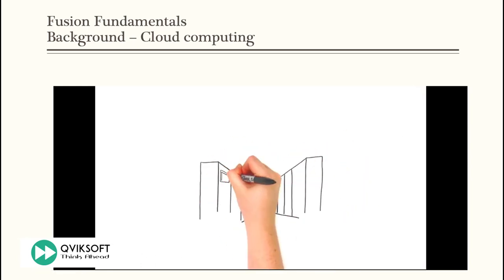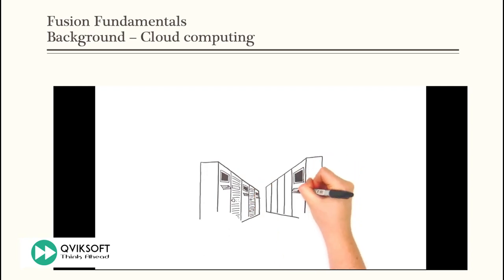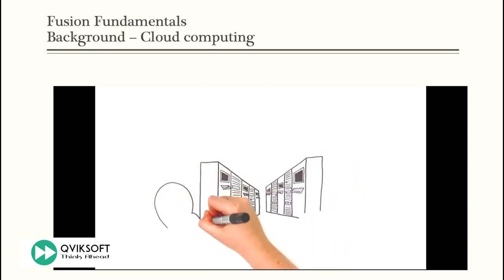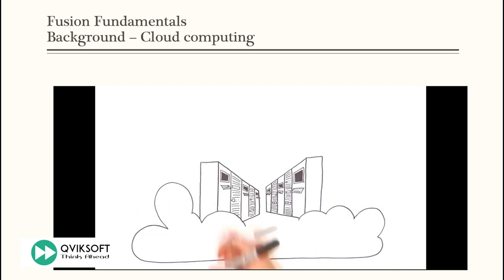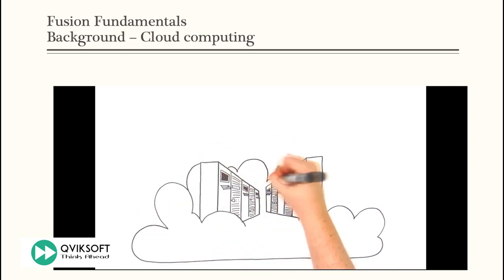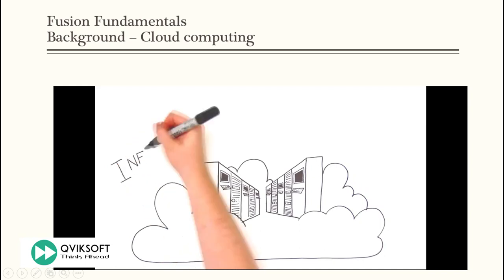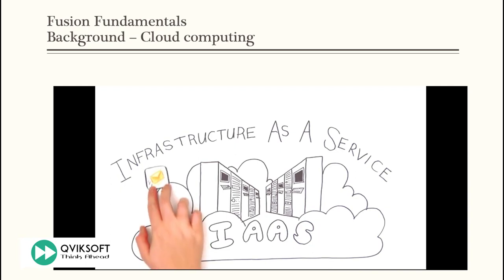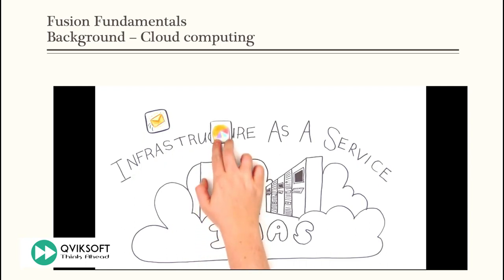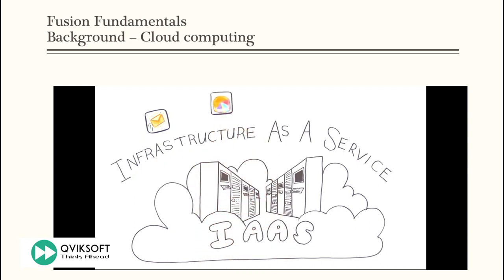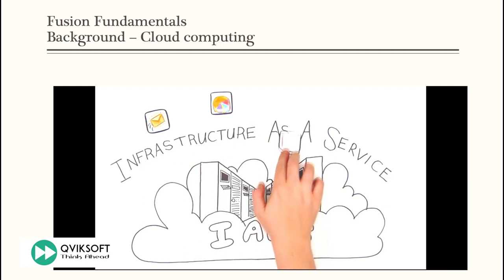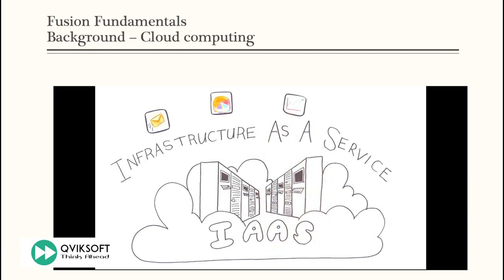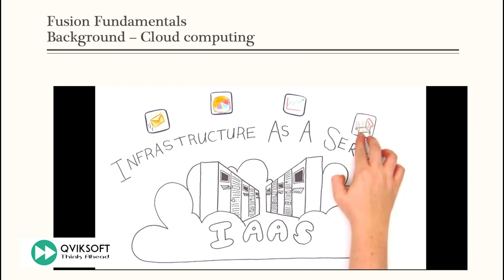Just like electricity 100 years ago, a business can now access all the cloud computing infrastructure it requires as a service for all its users, wherever they are, on whatever device they use. This is called Infrastructure as a Service, IaaS for short. Your applications remain the same, but running on more reliable cloud infrastructure. This is where most businesses will start to use cloud. Apps will be migrated as existing in-house infrastructure reaches the end of its life.